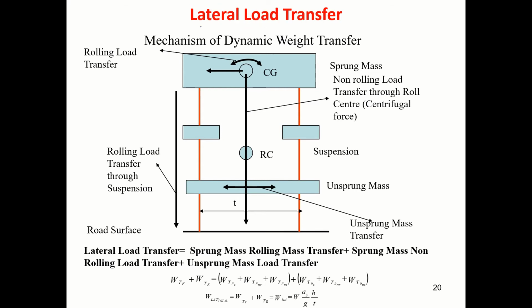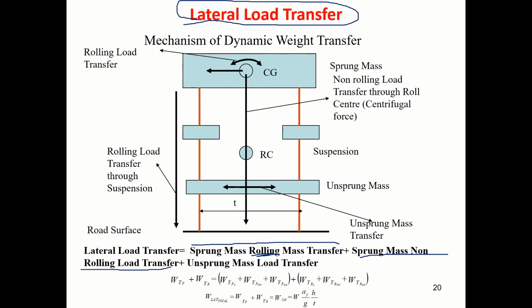Now earlier I was talking about how exactly the lateral load transfer happens, the mechanism. There are three parts in this: sprung mass, rolling load transfer; sprung mass, non-rolling load transfer; and another one is unsprung mass load transfer.